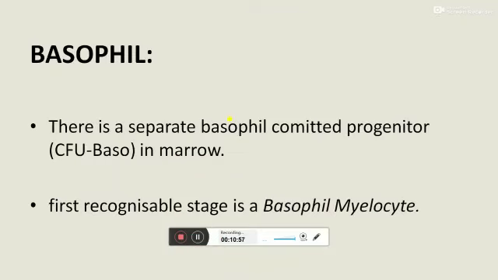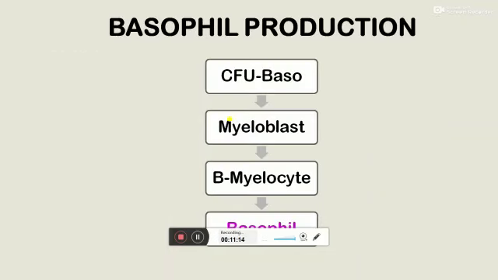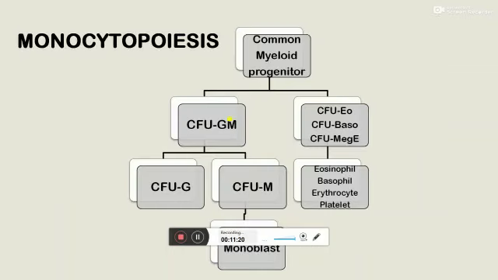Coming to basophil, there are separate basophilic committed progenitor cells, CFU-baso, in the marrow, and the first recognizable stage is the basophilic myelocyte, containing dark, large purple granules. So from CFU-baso, myeloblast, myelocyte, and ultimately the mature basophil is produced.